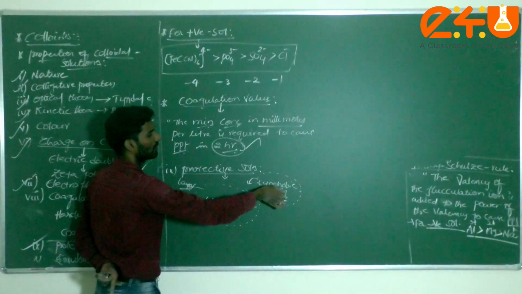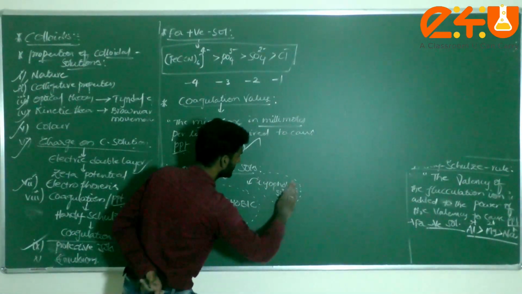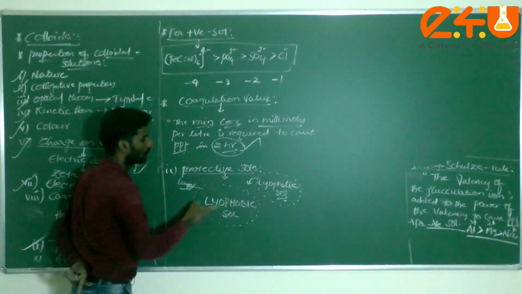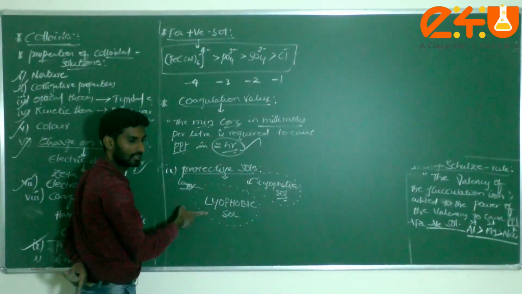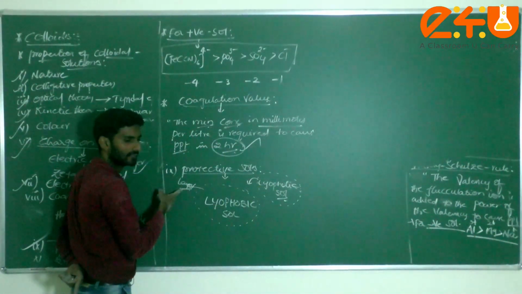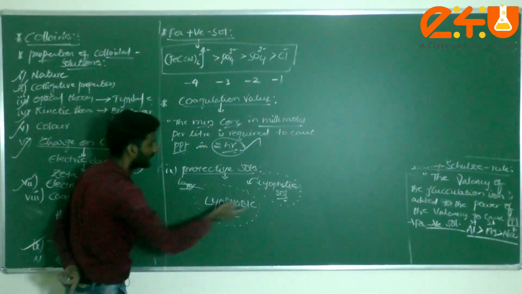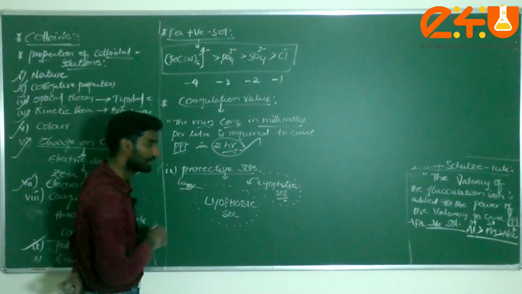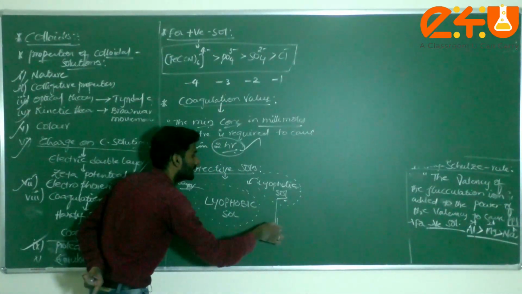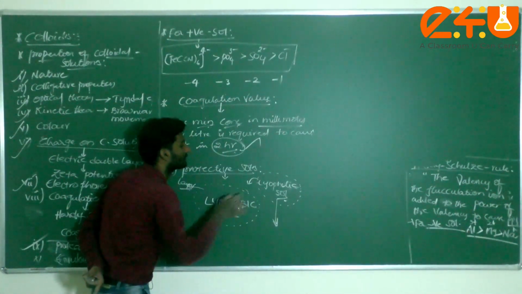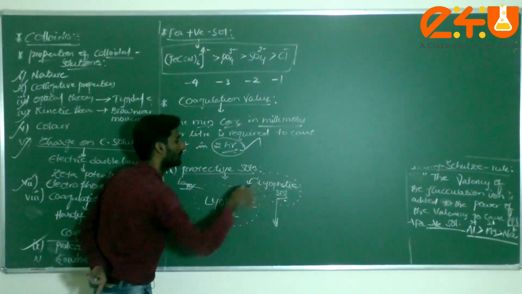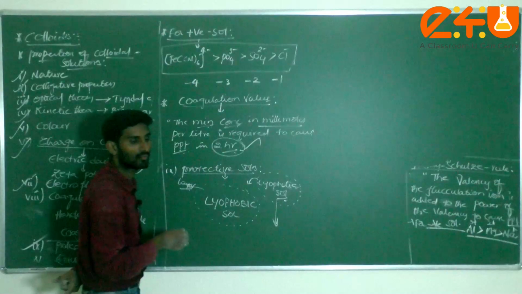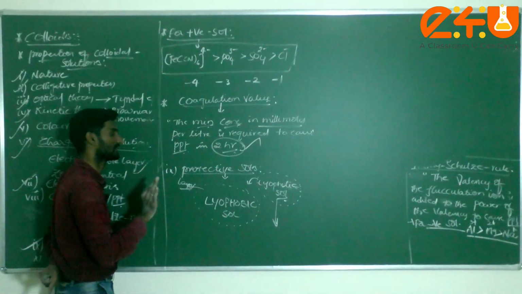If you add the lyophilic sol to the lyophobic sol, dear students, then it forms one layer around the lyophobic sol. Generally this is called a protective sol. That means the lyophilic sol can protect the lyophobic sol. Understood, dear students?